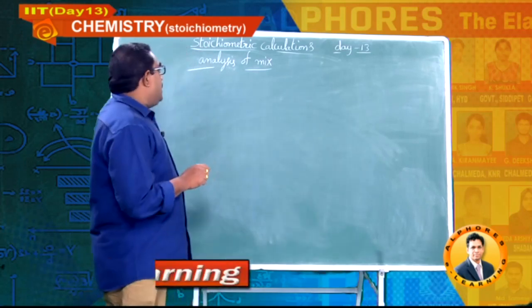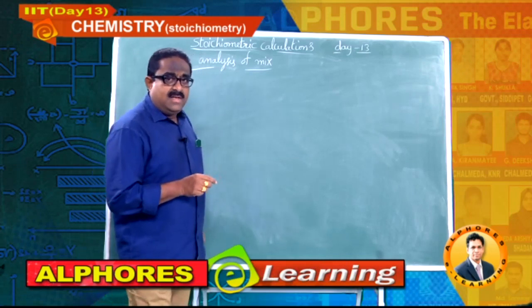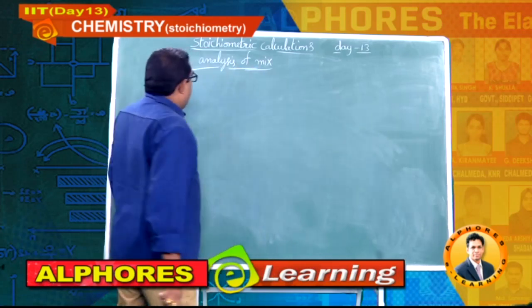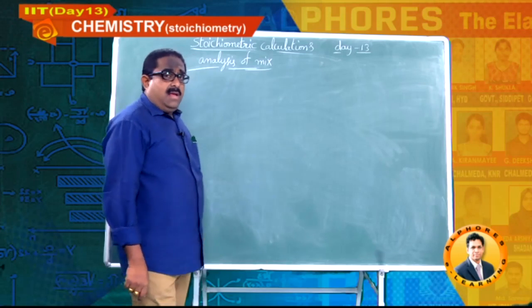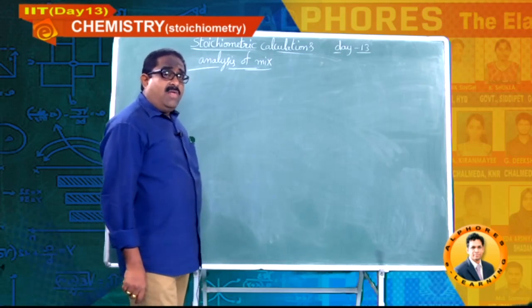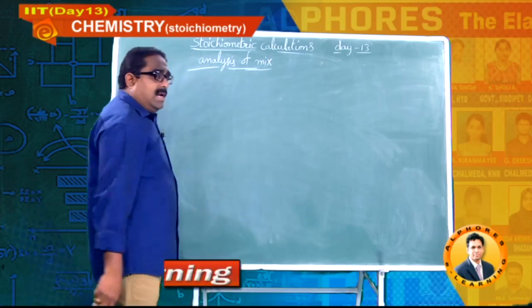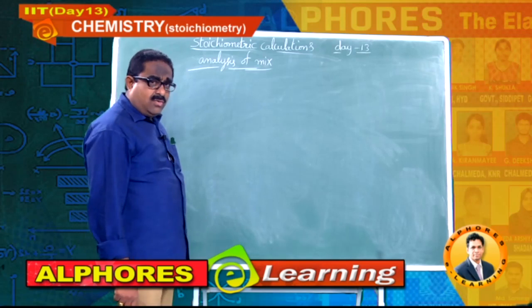That is called analysis of mixtures. It is possible to understand clearly only after solving some numerical questions based on this particular approach. Okay, students, you please write down the first question.